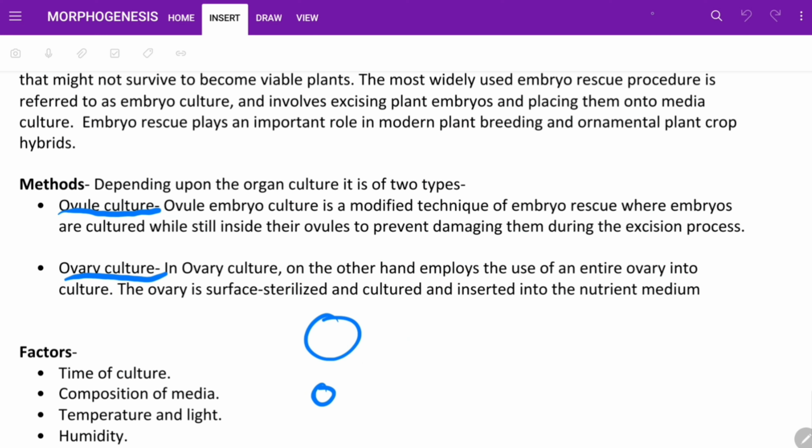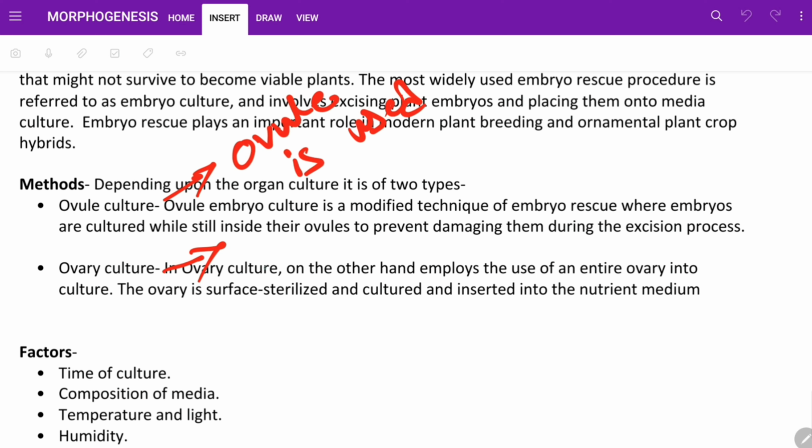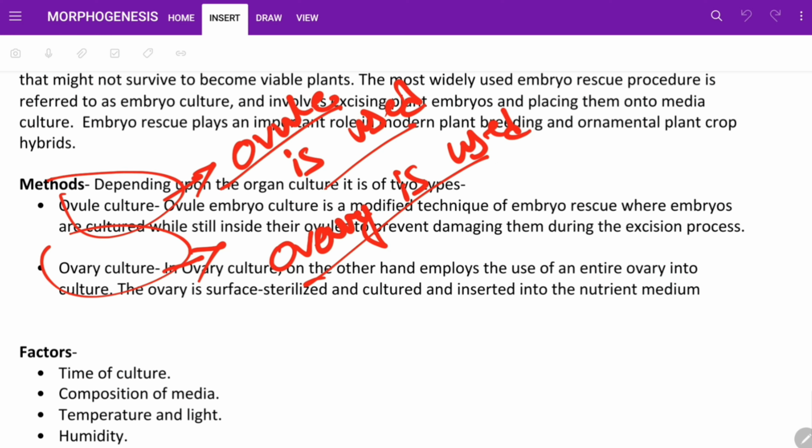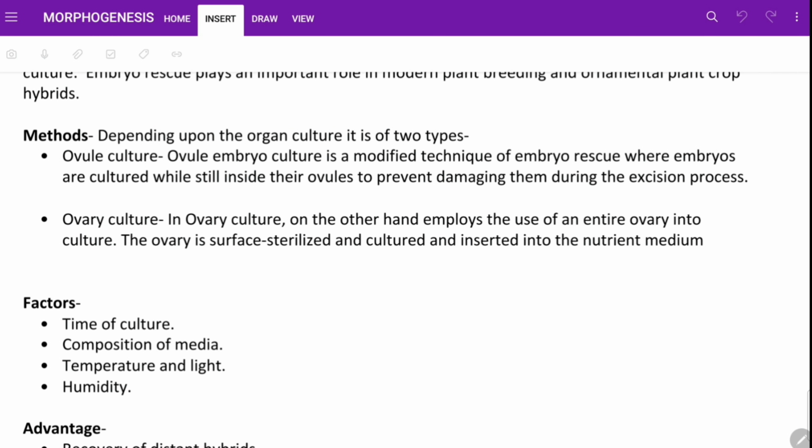In ovule culture, the whole ovule is used, and in ovary culture, the whole ovary is used. This is the main difference between ovule culture and ovary culture. There are two methods, ovule culture and ovary culture. So we have already seen that in embryo rescue there are two methods, ovule culture and ovary culture.